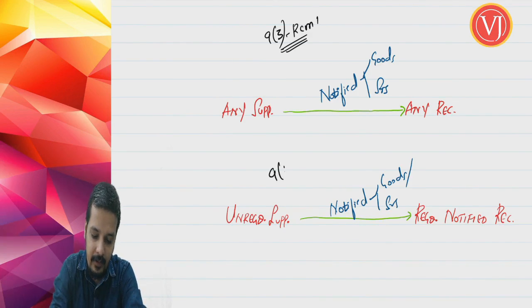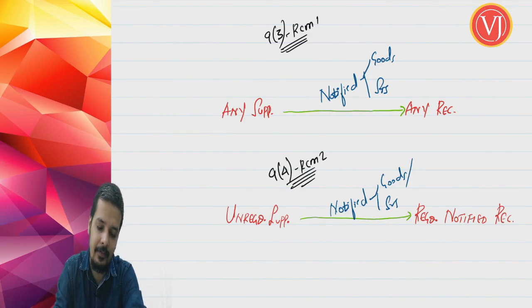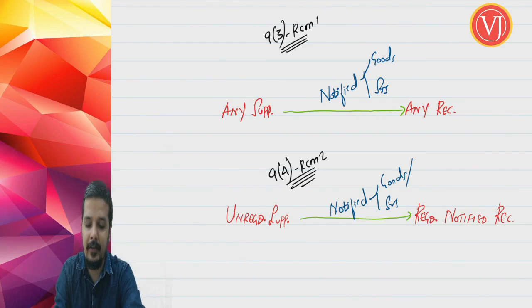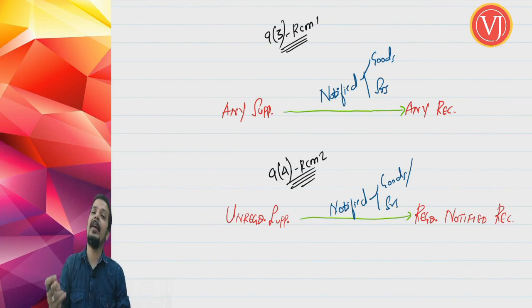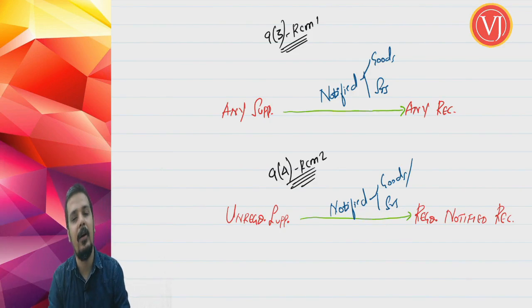Friends, you will clearly find out the difference now. When you talk about section 94, which is RCM type 2, which supplier are you talking about? Supplier should be an unregistered supplier. Recipient should be a registered plus notified recipient. And what goods and services can be covered in 94? Only notified goods and services. So the scope of 94 is lesser than the scope of 93.